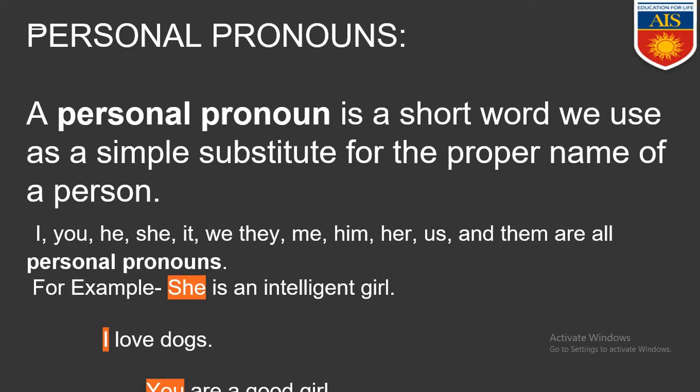So, I, you, he, she, it, we, they, me, him, her, us, all these words are personal pronouns. In the example you can see, she is an intelligent girl. Here the word she has replaced a proper noun, which means she has replaced name of some person. I love dogs. Here I has replaced my name, or I has replaced a proper noun.